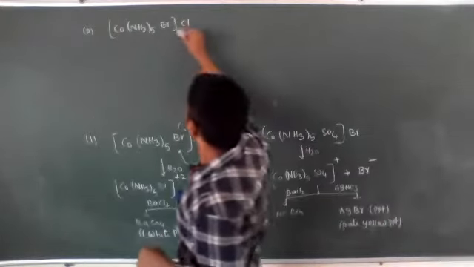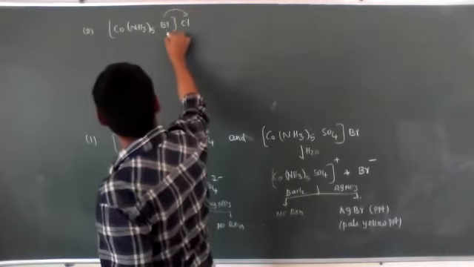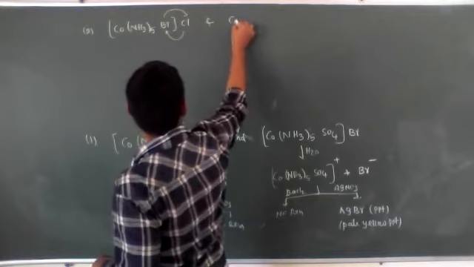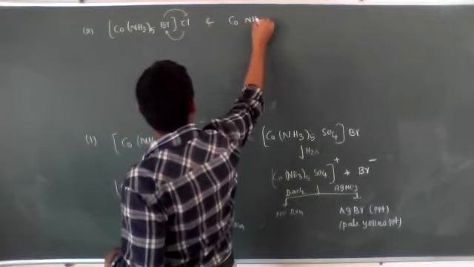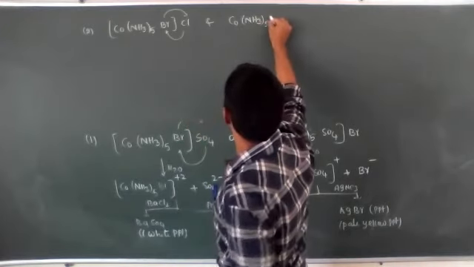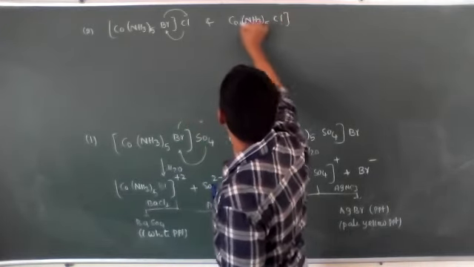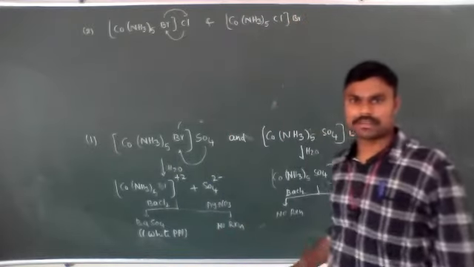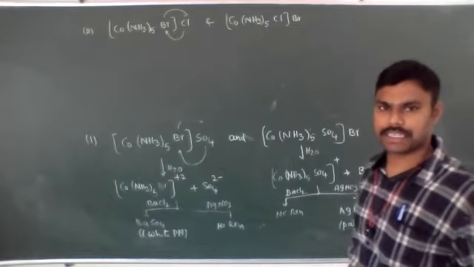Now, when the bromide ion and chloride ion are exchanged, we get another formula, Co(NH3)5 Cl. The chlorine comes inside and the bromide ion goes out. So those are also examples of ionization isomers.